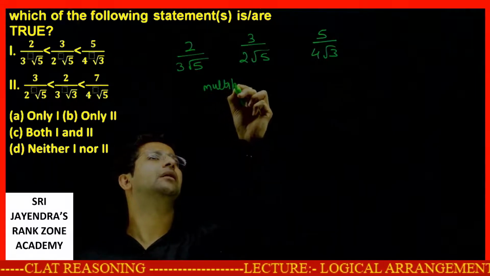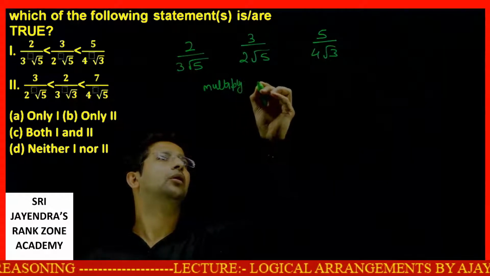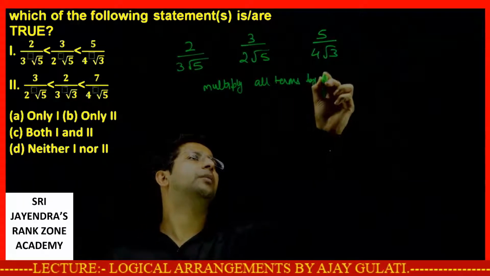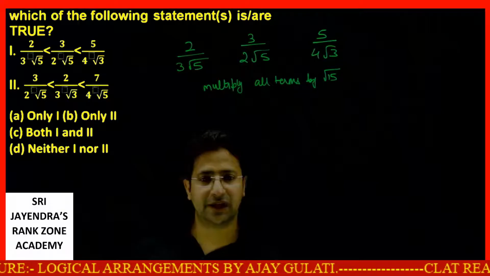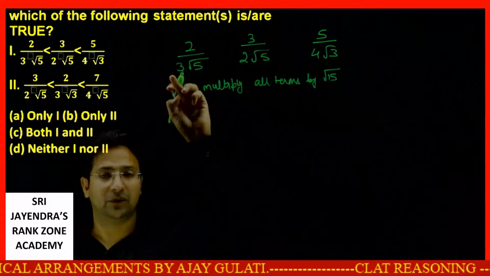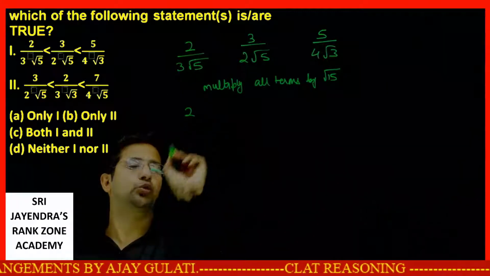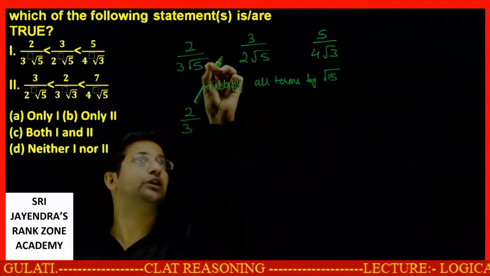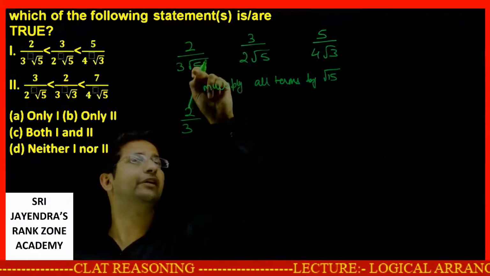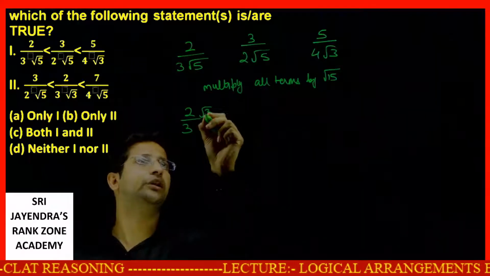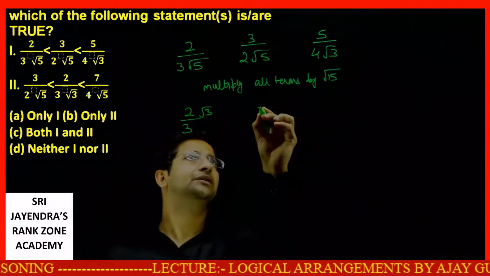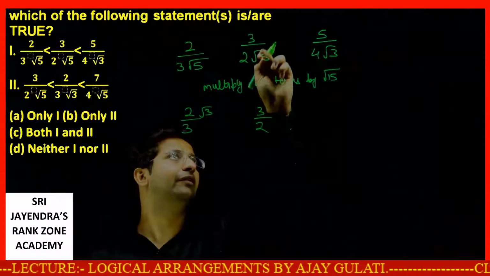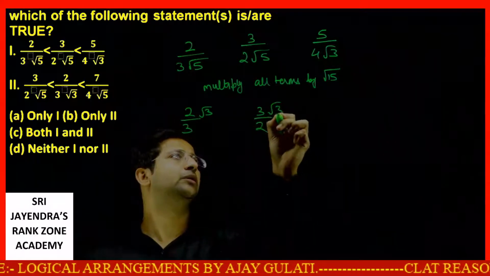Multiply all terms by root 15. What will that give me? If I multiply this by root 15, what will I get? 2 by 3. Root 15 is root 5 into root 3. If I put root 5 into root 3, root 5 and root 5 will cancel. There will be only one root 3. Next term is 3 by 2. Root 15 is root 5 into root 3. Root 5 and root 5 will cancel. There will be only root 3.